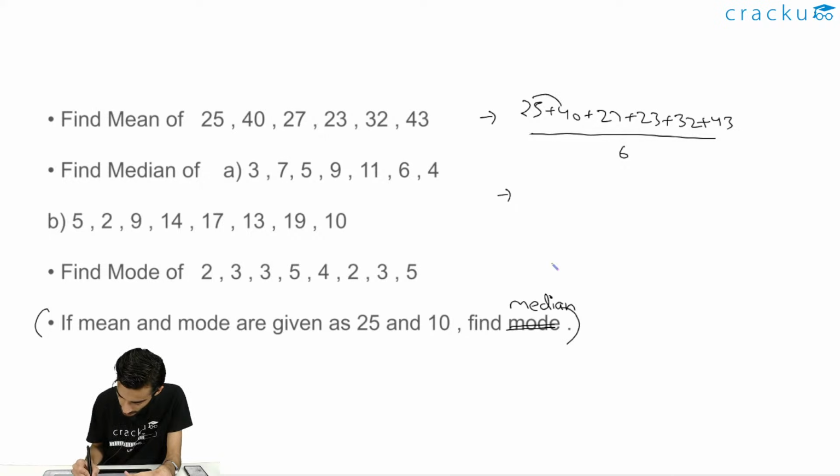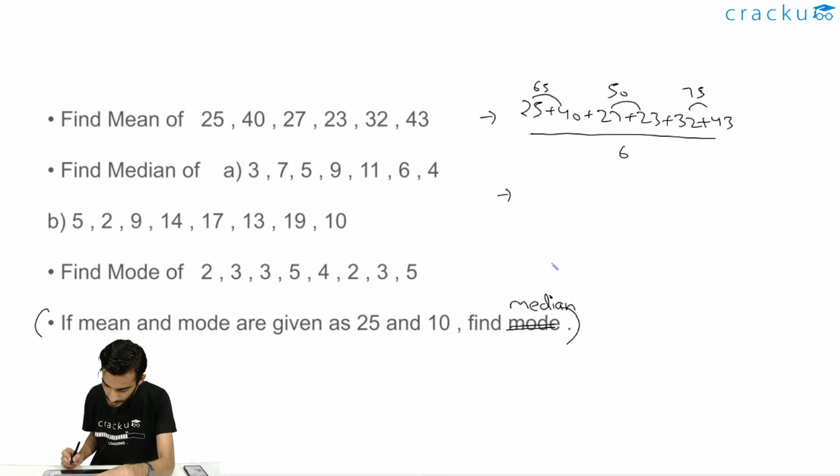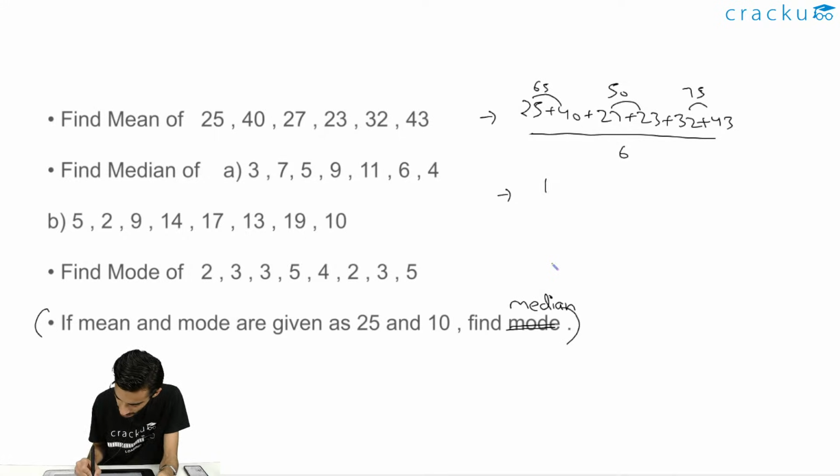So this will be equal to 65, and this will be equal to 50, and this will be equal to 75, I guess. Yes, you just need to find the summation. So 75 plus 65 is 140. 140 plus 50 is 190. This is just the calculation that I am doing. So 190 divided by 6 will be the mean.